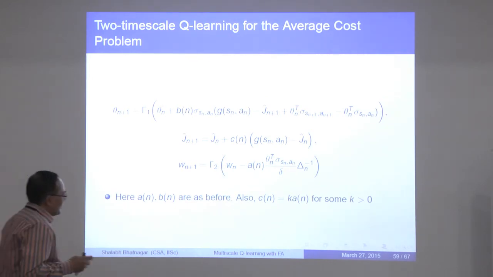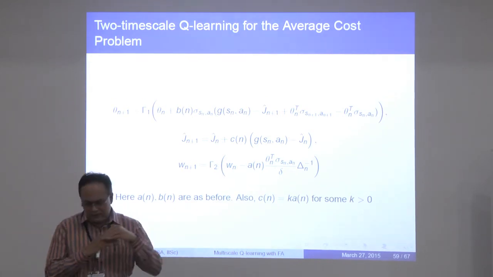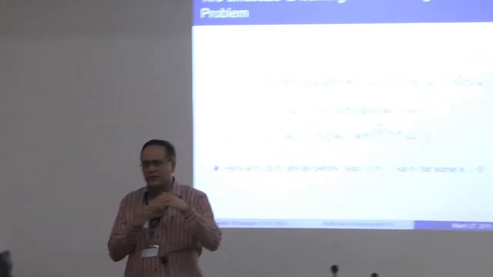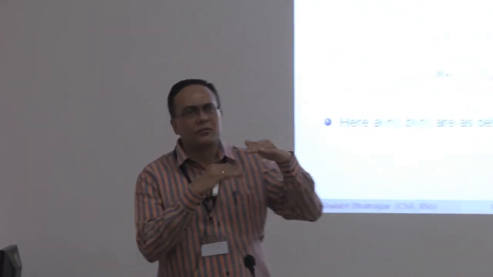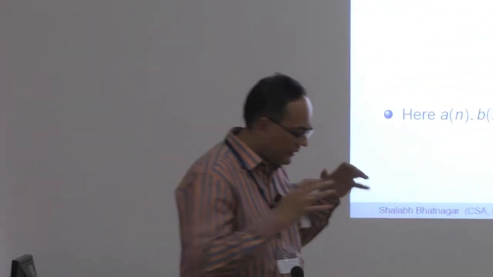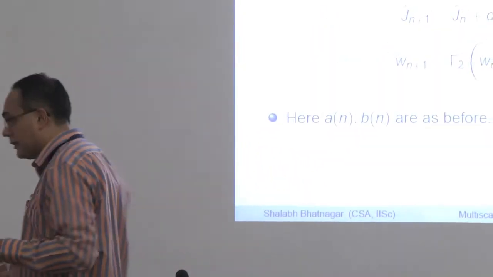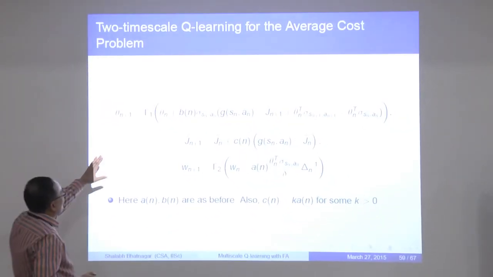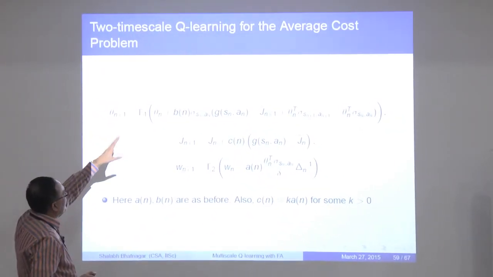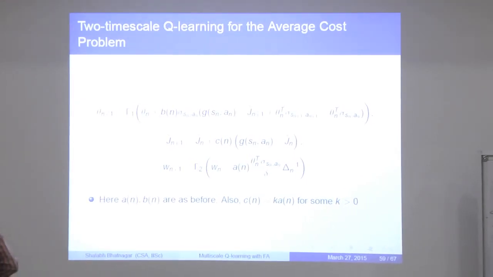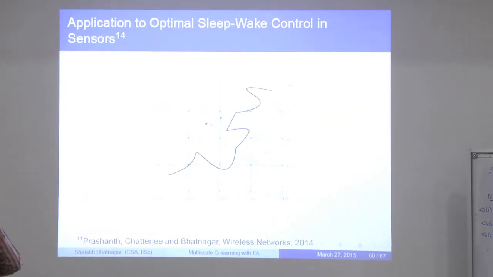So that's one takeaway. If you use 2 time scale recursions in this Q-learning update, you can ensure that the iterates will not diverge. At least that much is guaranteed, and they will converge to this set. Beyond that we are not able to tell much. There is also a version of the same algorithm for the average cost case, and I will not go into the details. Let me dive into the application directly.